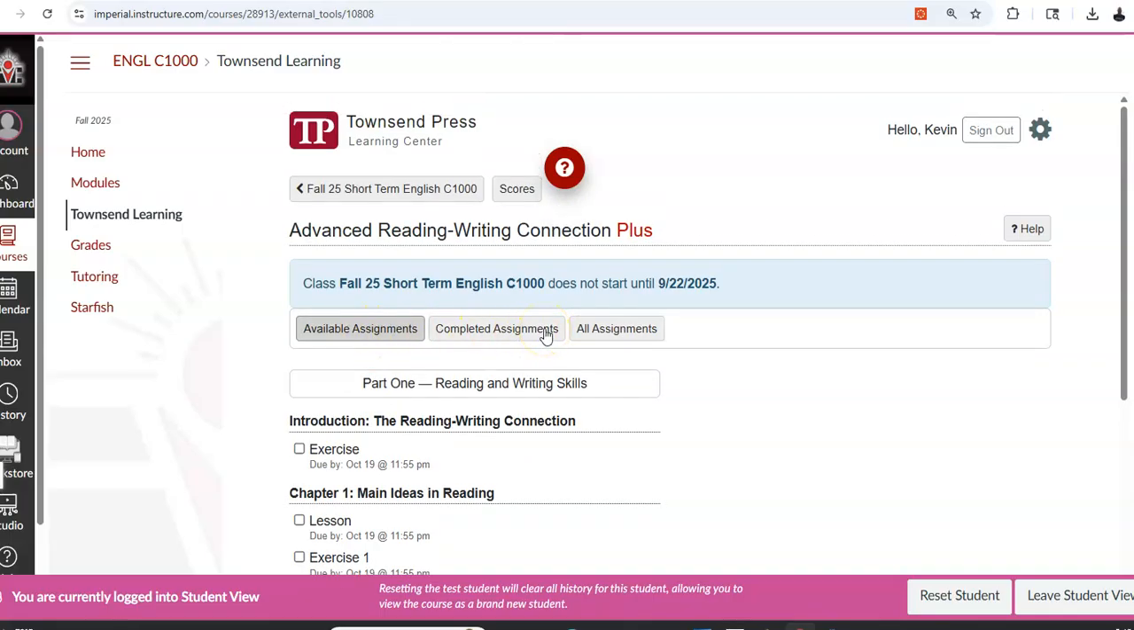So I want to go out of here, and if you get flagged or you can't get into Townsend Learning by using this link, there are 4 things you need to do. You cannot go in any other way. You can create an account through Townsend Press, but since we go through Canvas, that account will not work. So make sure you do this. Let me go over there and show you the steps if you have problems.